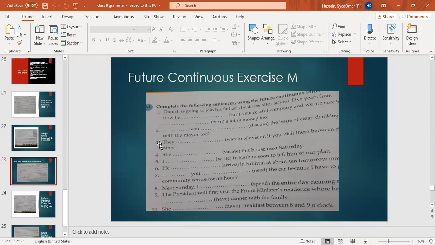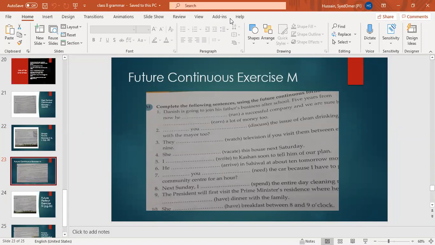Two sentences you can do better. 2-1, 2-1, and 2-1. Yes. Umema, you can do the second one also. Will you be discussing the issue of clean drinking water with the mayor too? Good. Number third one's Fatma.